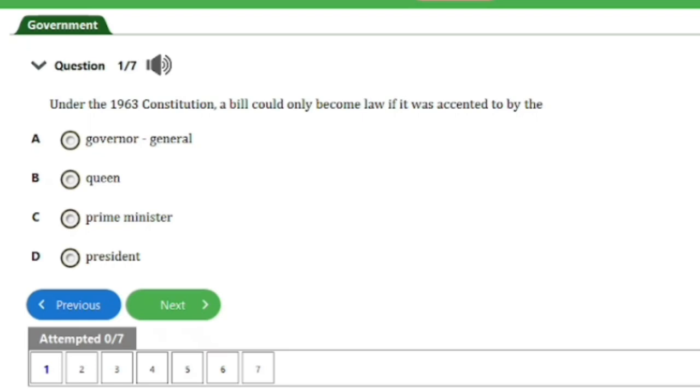It says, under the 1963 Constitution, a bill could only become law if it was assented to by the A. Governor General, B. Queen, C. Prime Minister, D. President. So the answer to this question is option D, that's President, and that's it for this question. So let's consider the next question.